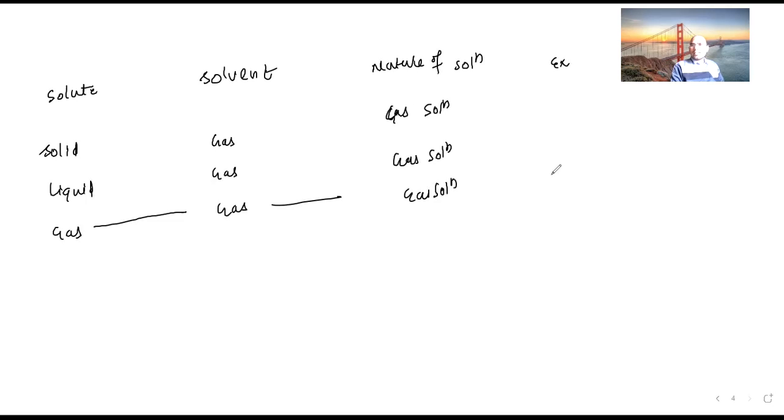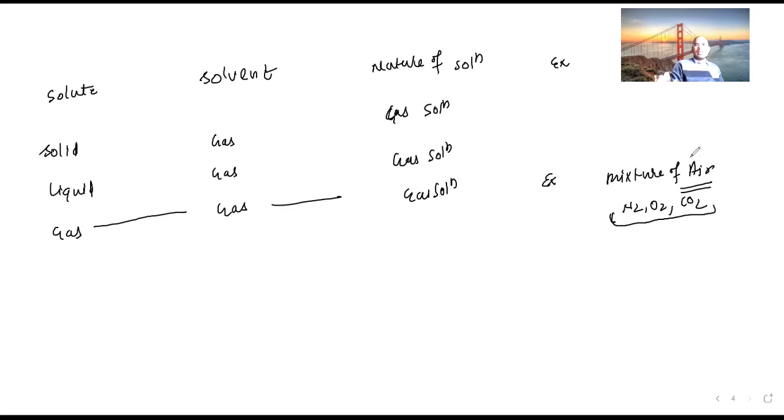Now when you are studying the example, then only you will be able to understand. See, gas dissolved in gas. So this is going to be the mixture of air. Have you heard about mixture of air? It is different gases mixed with each other: N2, O2. All these get completely dissolved. In the atmosphere, all these gases are there, completely mixed.